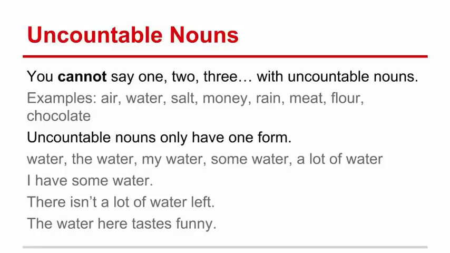Uncountable nouns only have one form: water, the water, my water, some water, a lot of water. Examples: I have some water. There isn't a lot of water left. The water here tastes funny.